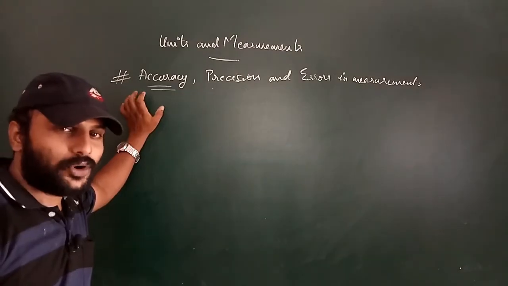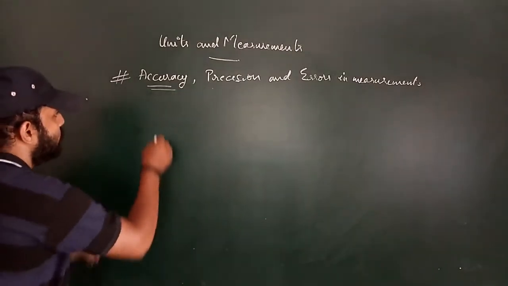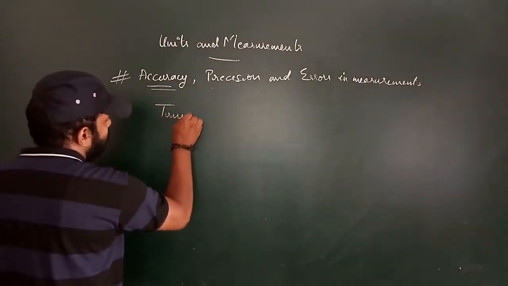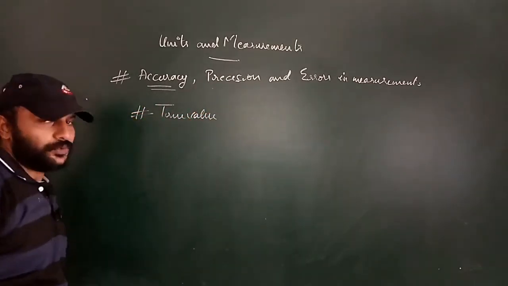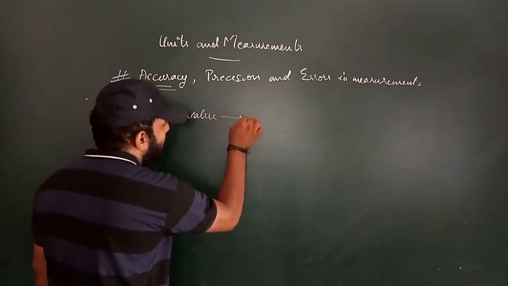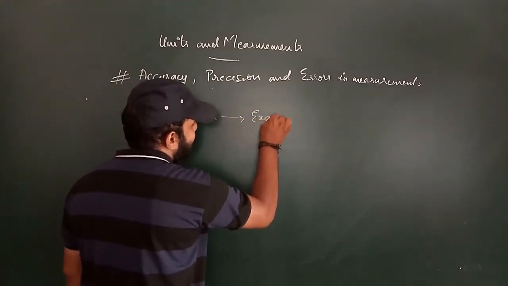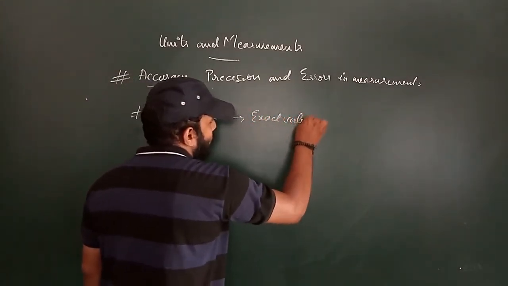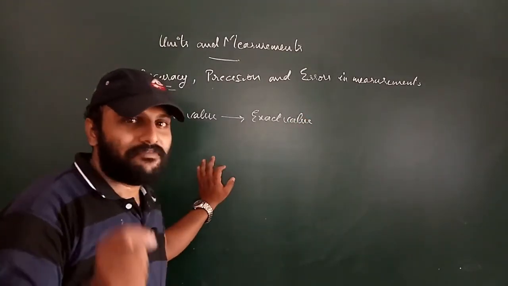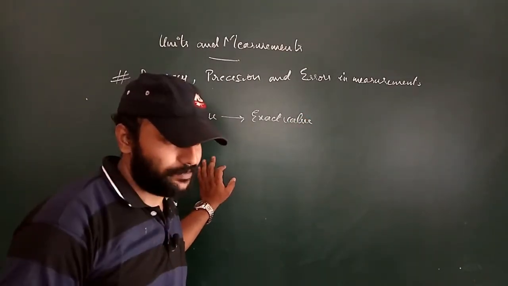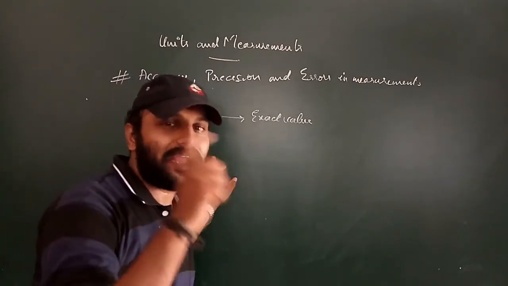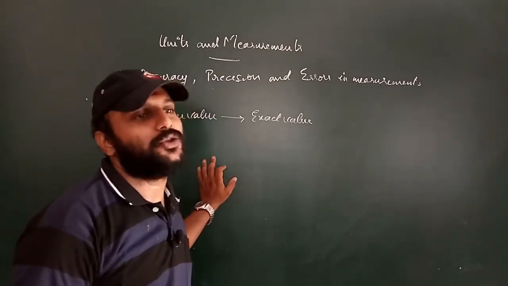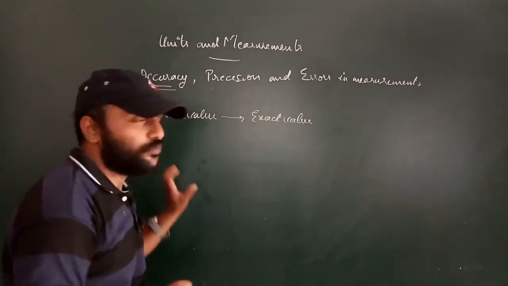In order to know about accuracy, you must know a word called true value. Now what is meant by true value? True value is nothing but the exact value of a measurement from an instrument. Think that you have bought an instrument. If that instrument is showing the exact, precise value, we can say that it's a true value.